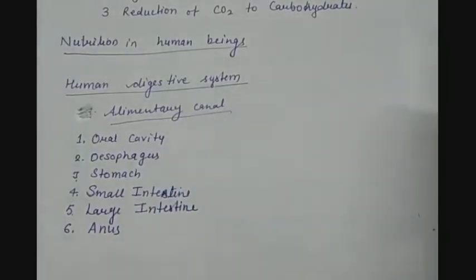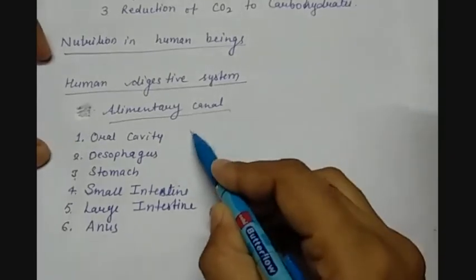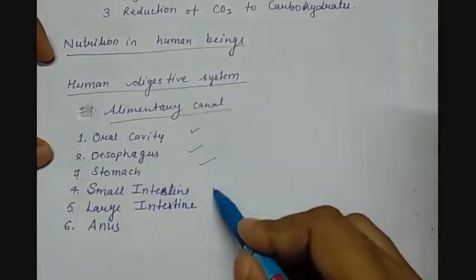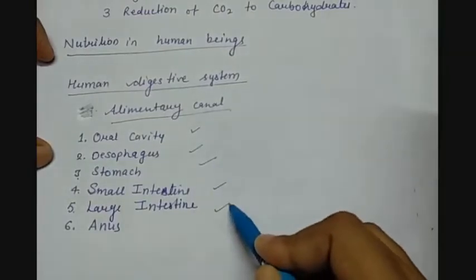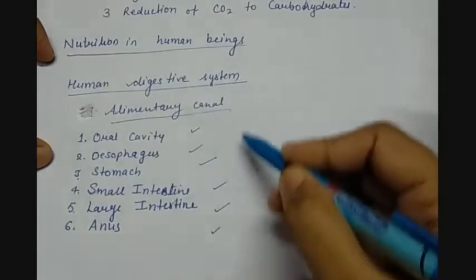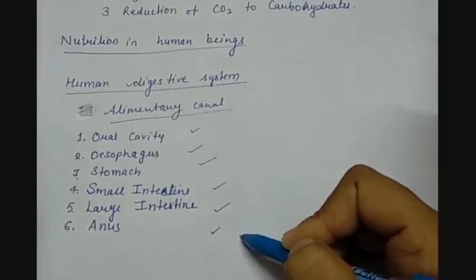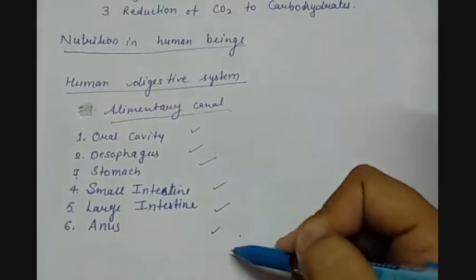The alimentary canal is a tubular structure having different shapes and properties at different places, and it consists of the oral cavity, esophagus, stomach, small intestine, large intestine, and then the anus. Along with all these parts, there are some muscles which help in the motion of food throughout this alimentary canal.